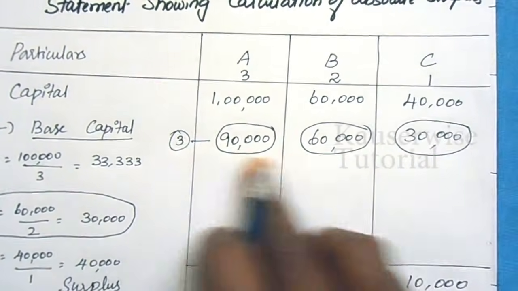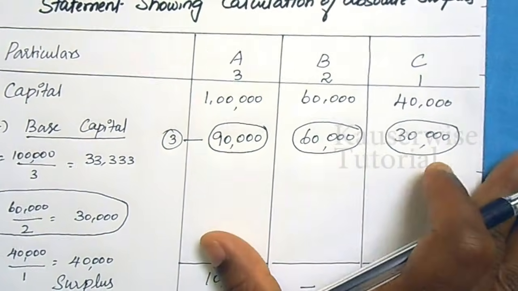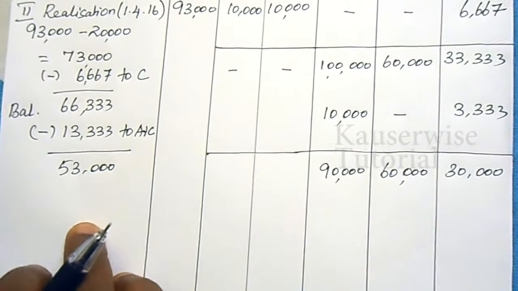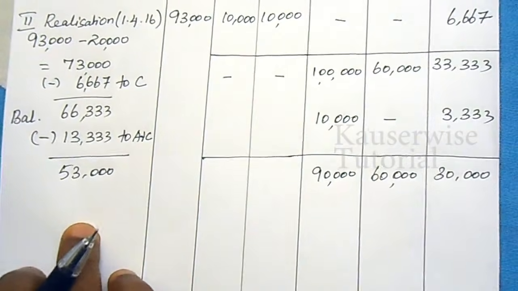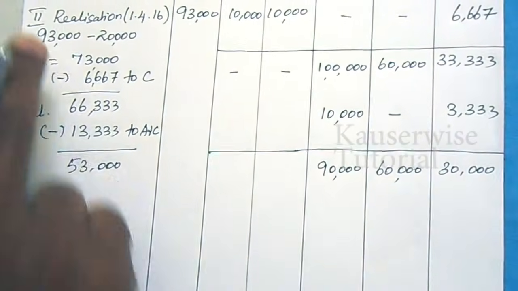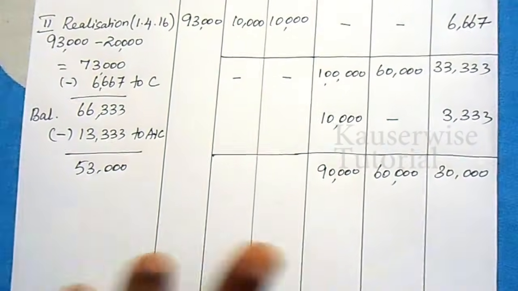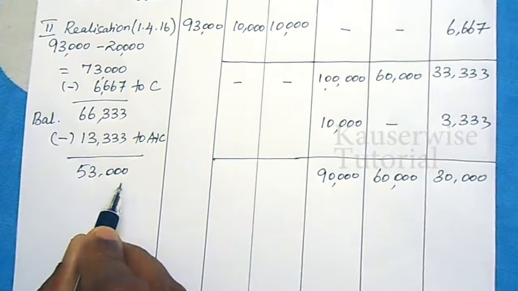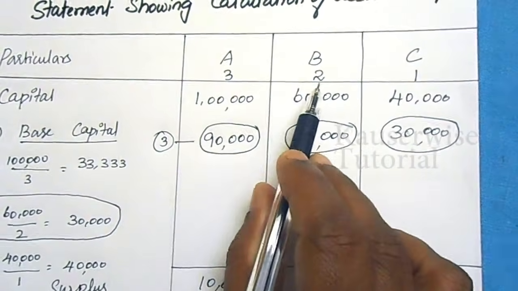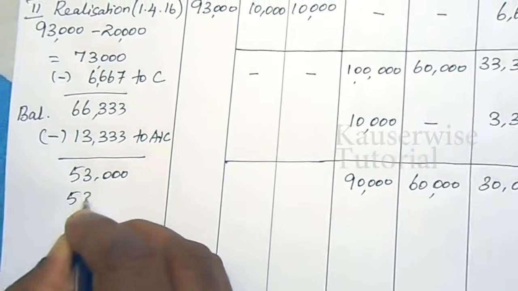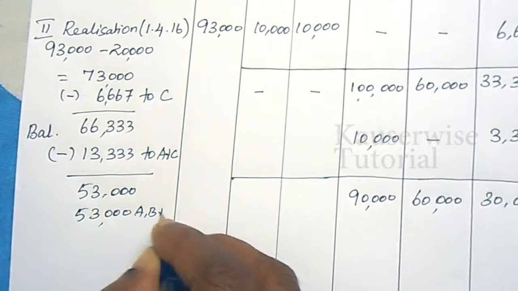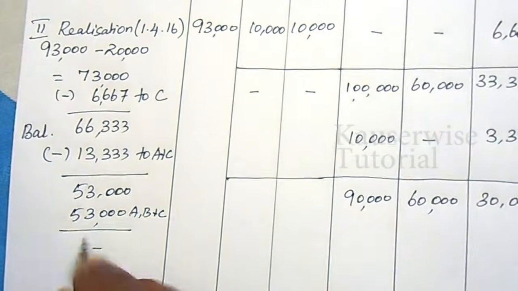Total how much amount is required? 1,80,000 is required. According to the absolute surplus, we need 1,80,000 in order to distribute the amount to A, B and C. But we have only 53,000 from the second realization. So now we have to distribute this amount according to their ratio. The ratio is 3:2:1. So distribute this entire amount to A, B and C according to their ratio.